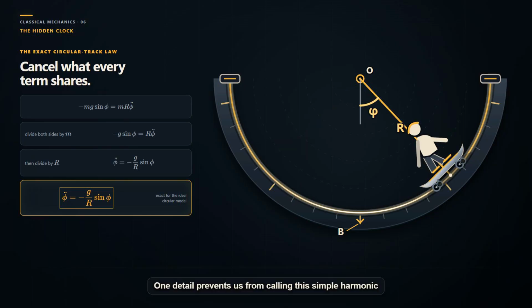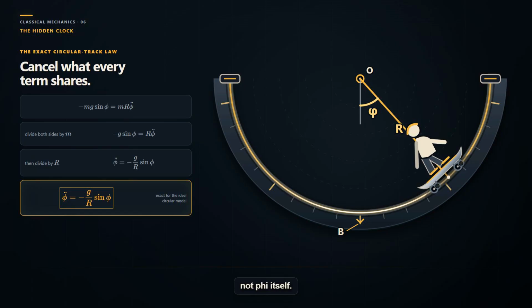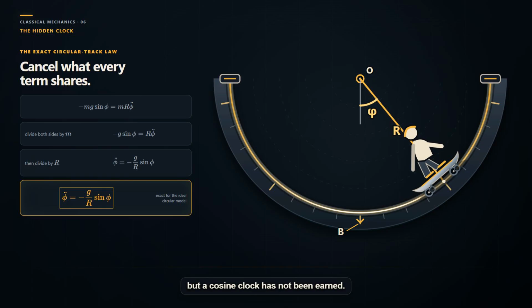One detail prevents us from calling this simple harmonic motion yet. The exact law contains sine phi, not phi itself. That sine makes restoring strength nonlinear. The circular model is exact here, but a cosine clock has not been earned.